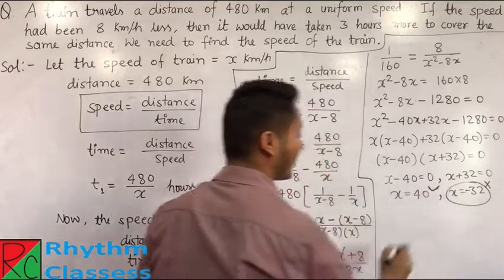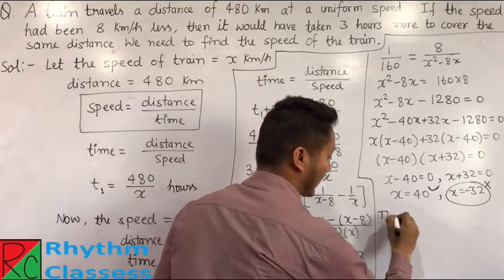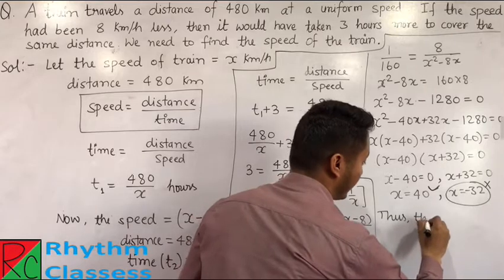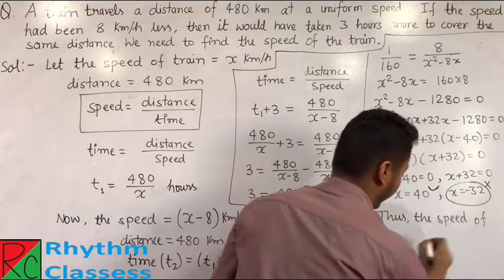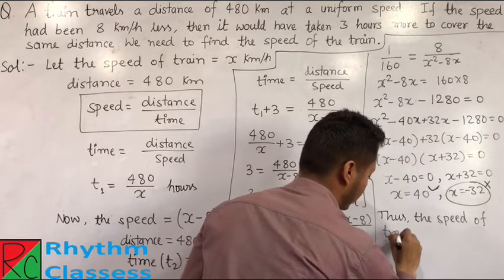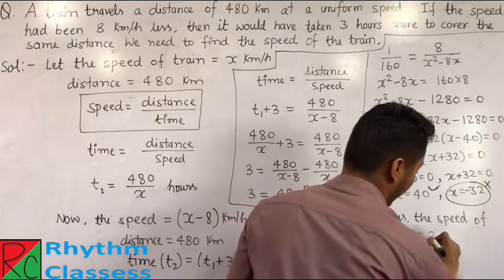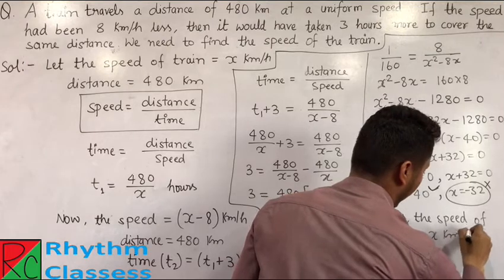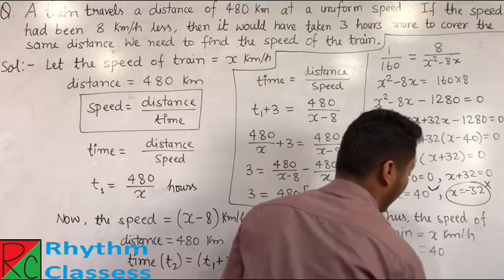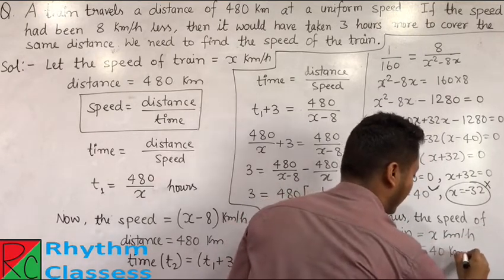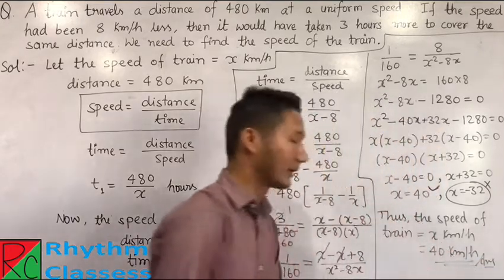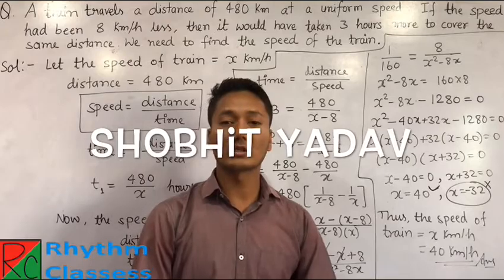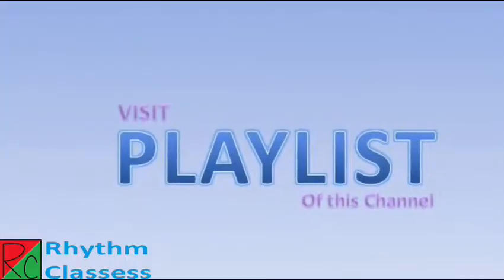We can say from here, thus the speed of train equals x kilometer per hour. That means we have the value of x, that is 40 kilometer per hour. This is our answer. Okay, students, this question was asked by Sobit Yadav.